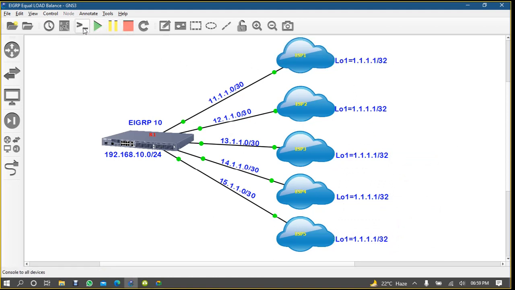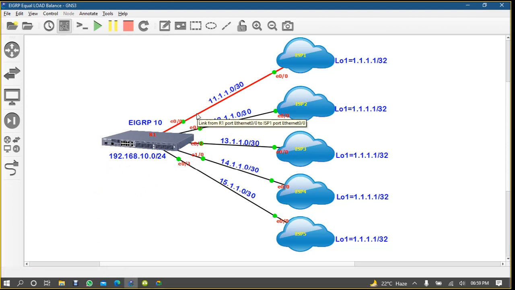So now we can enable the interface. So here is E0/0, E1, E2, E3. And if you have doubt, I remember I told you, just put your mouse here.